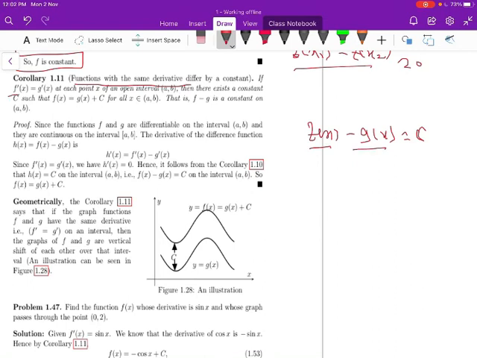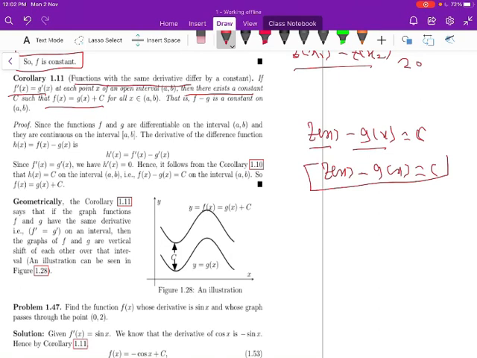If f'(x) is equal to g'(x), meaning the derivative of f and the derivative of g are both the same, at each point x of an interval (a, b), then there exists a constant c such that f(x) is equal to g(x) plus c. It means f(x) minus g(x) is equal to c.